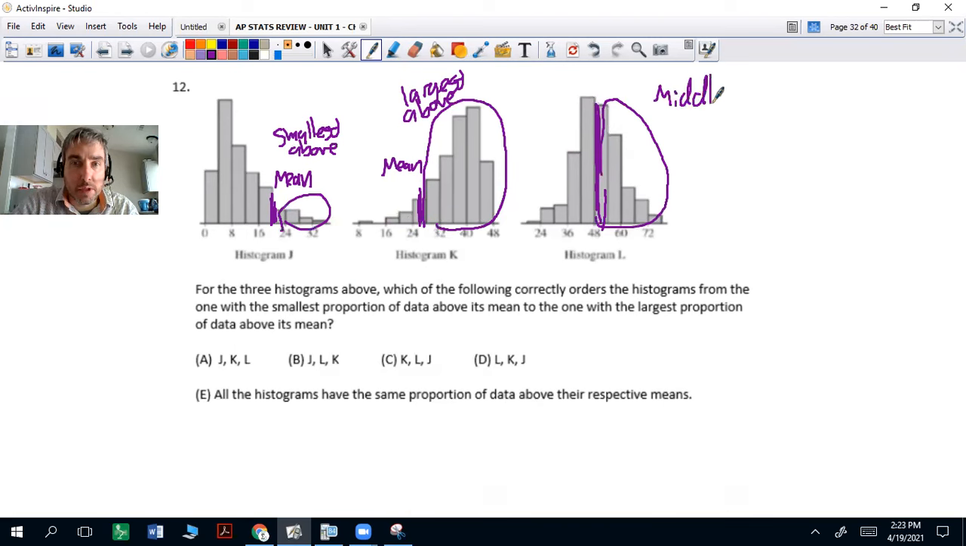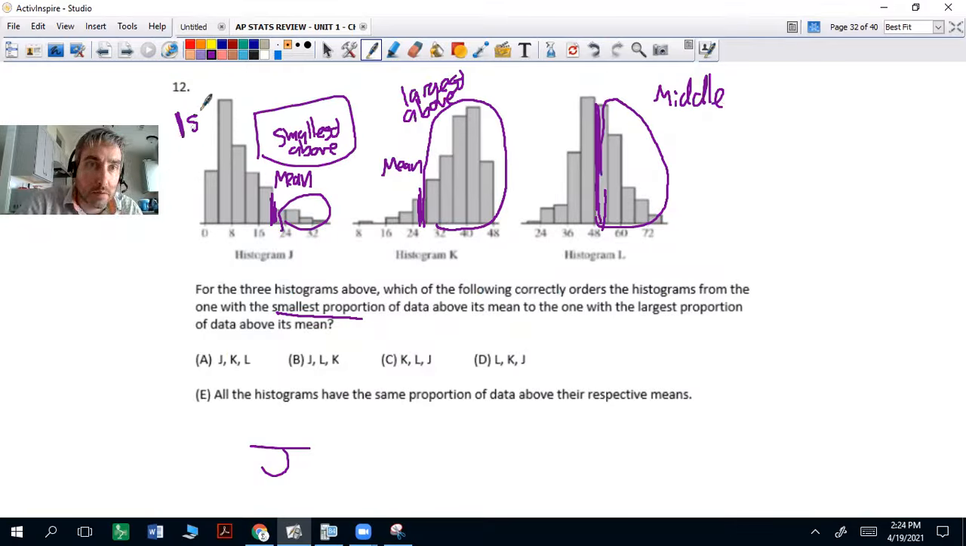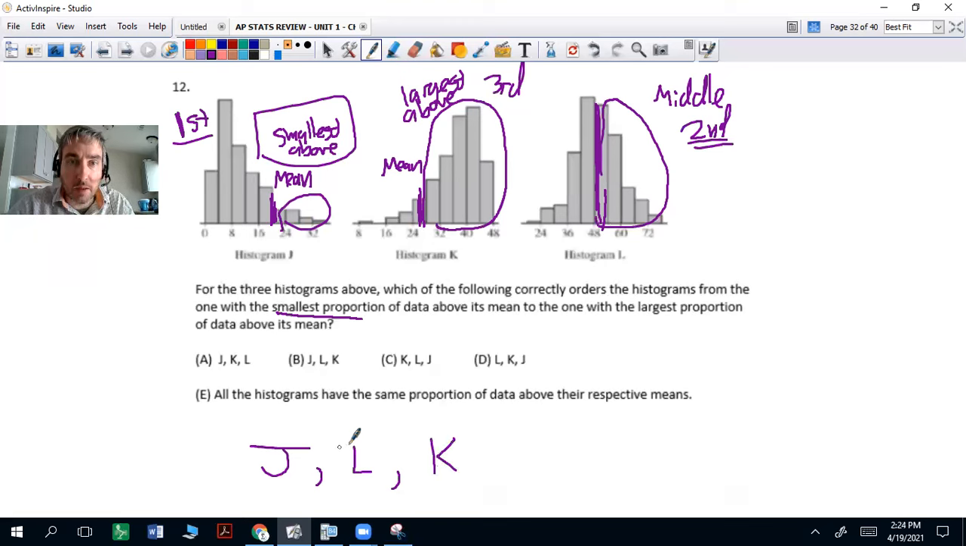So this one says, which of the following correctly orders histograms from the one with the smallest proportion of data above its mean to the one with the largest proportion? So smallest would be J. So J is going to go first. And then it's going to skip here. So this is going to be like smallest, so it's going to be first. Then middle is going to be this one here, so it's going to actually skip to L. And then the largest above would be this one because it's skewed left. So it's going to be K, J, L. So it's going to be B. I like that one.